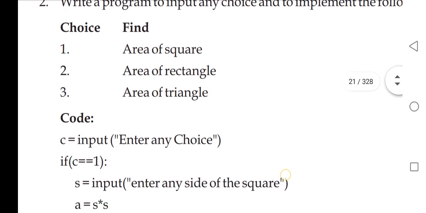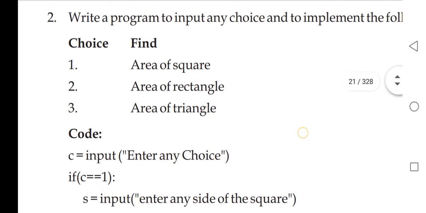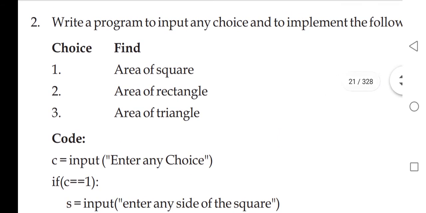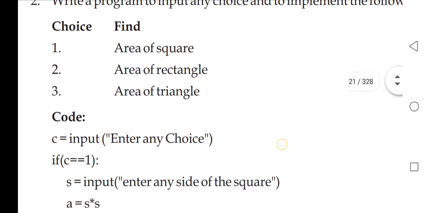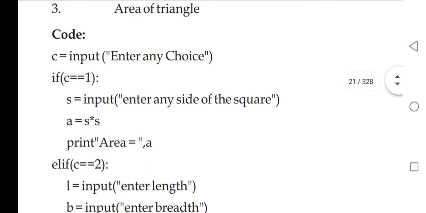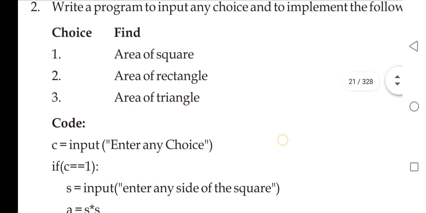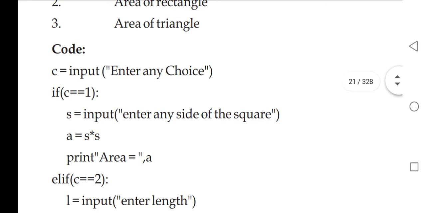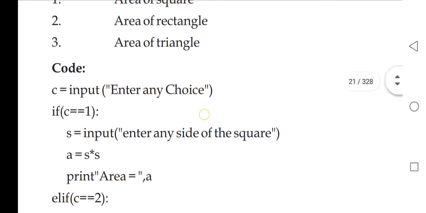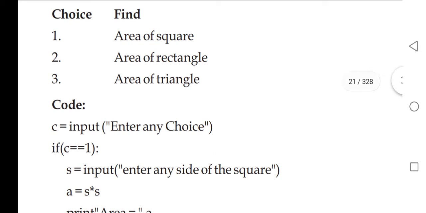Now this is another example. Here we have a choice to be used to calculate the area of a square, rectangle or triangle. So these will provide us conditions for if. First, input any choice. The first means area of square. So if C double equals 1, that means we have to calculate the area of a square.